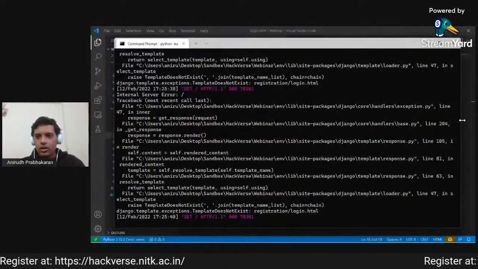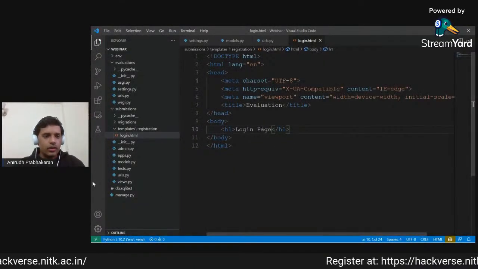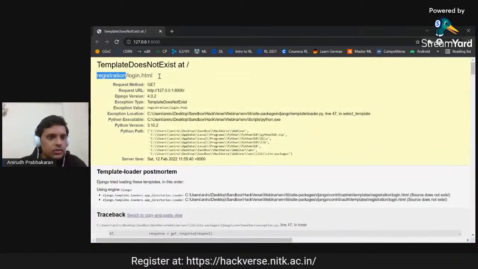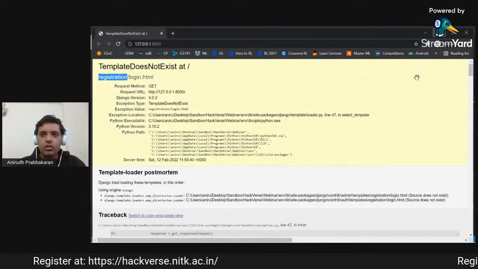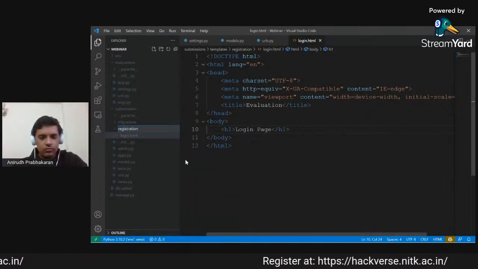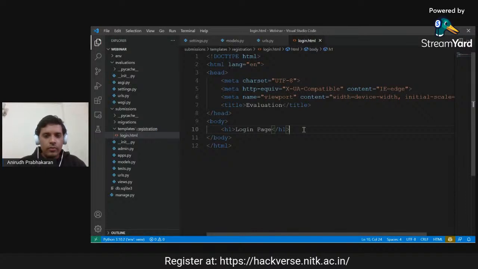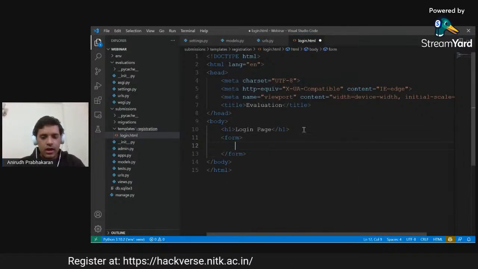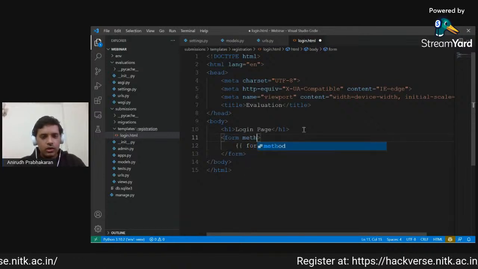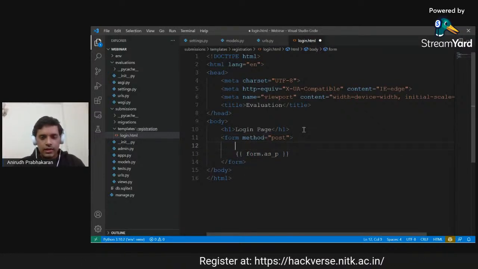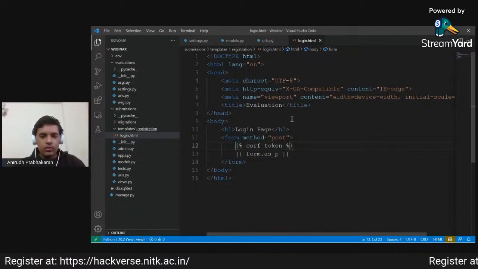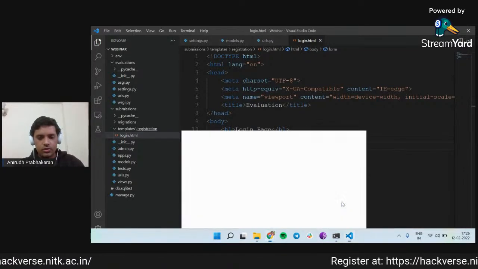Okay, so what we see is that we are still getting the error: templates/registration/login.html. Registration. Okay, so now there is a form actually being sent here. So we will quickly just add the form here, form.as_p. We have to mention that the method is post, and we have to add the CSRF token here. Okay, now let me check if this works.